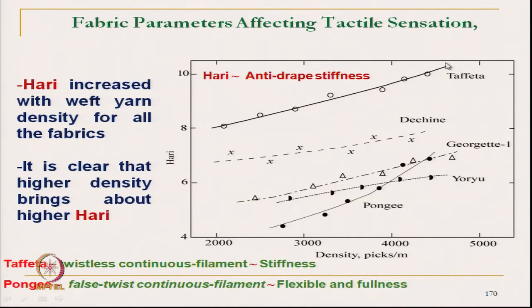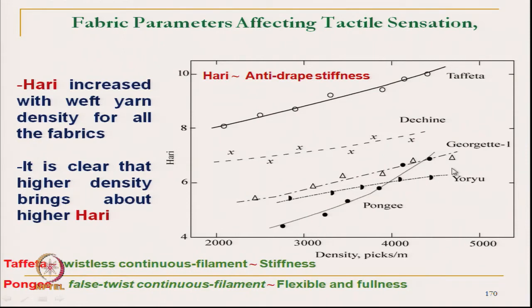Now, again let us try to see the two extreme values, the Pongee and the taffeta. Taffeta again is a twistless continuous filament and Pongee is false twisted continuous. So, it is like the earlier one. So, Hari also is actually related with the weave density and the type of yarns used.